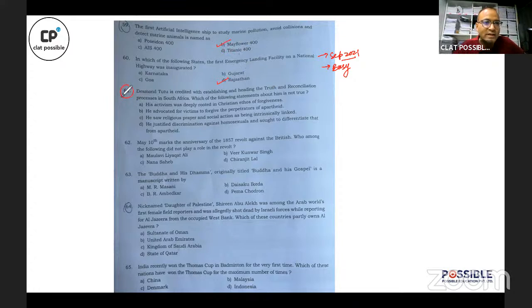61, once again, easy question, current affairs question, because Desmond Tutu, the Nobel Prize winning human rights activist from South Africa, passed away in December last year. And I remember very clearly that while I conducted my GK marathon lecture for December 2021, we had a detailed discussion about Desmond Tutu, right?